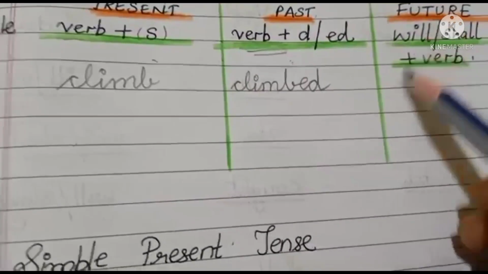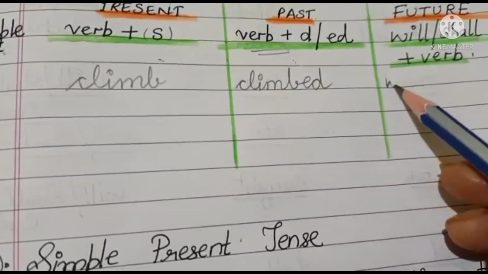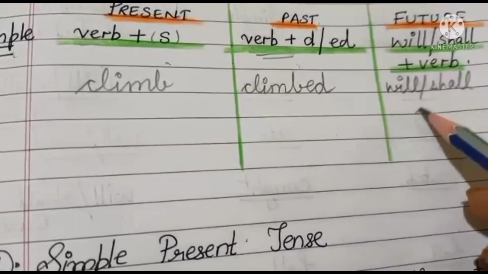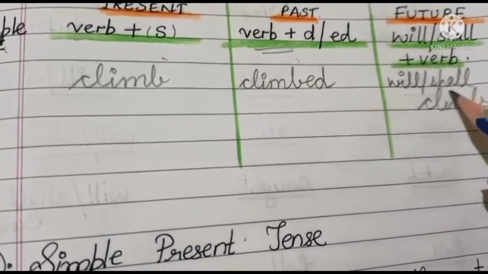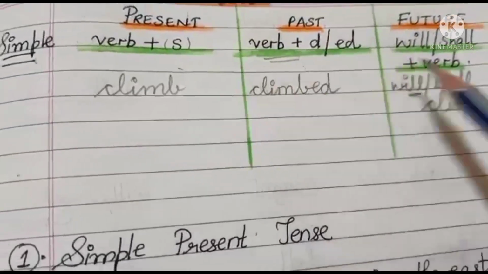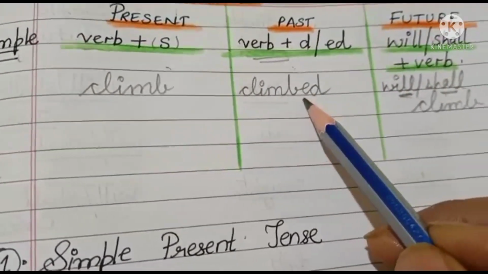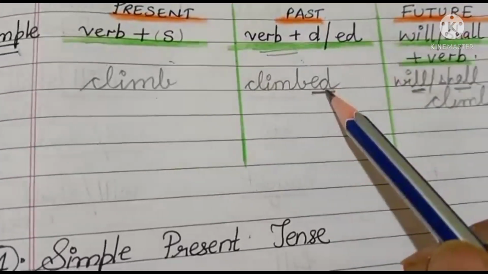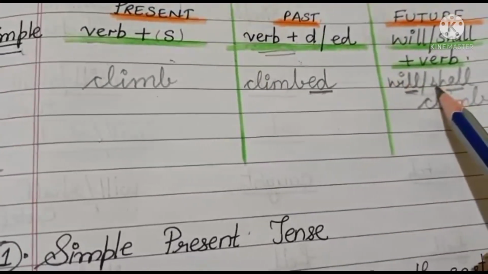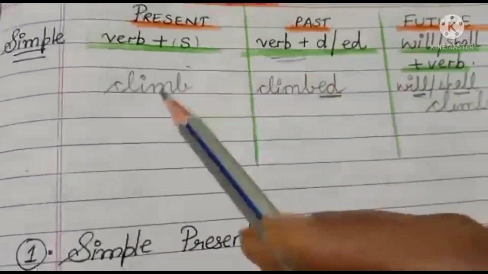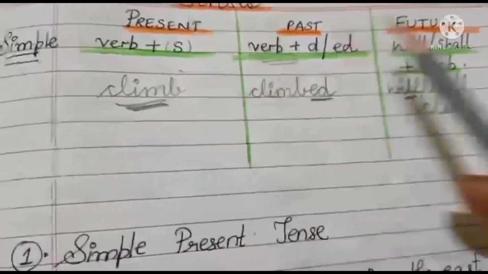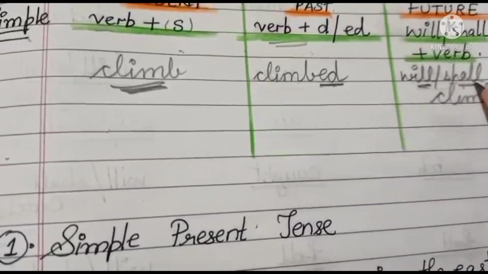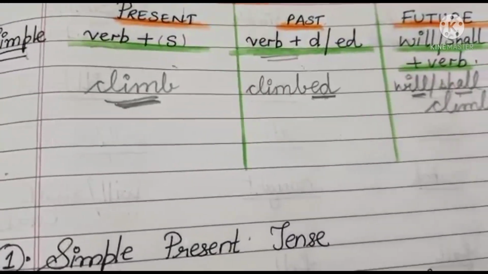And in future tense, when we talk about this word, it will be will climb or it can be shall climb. Any one we can use. So in past tense we have changed the word climb into climbed, but in future children we don't use the past tense word. In future, we use the first form along with will and shall. Let us see some more examples.